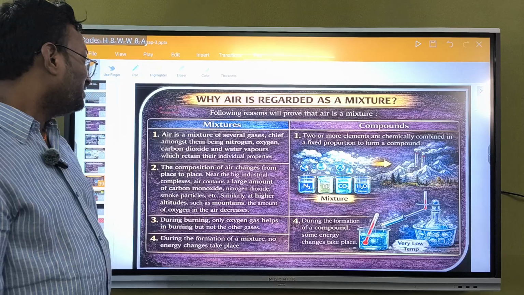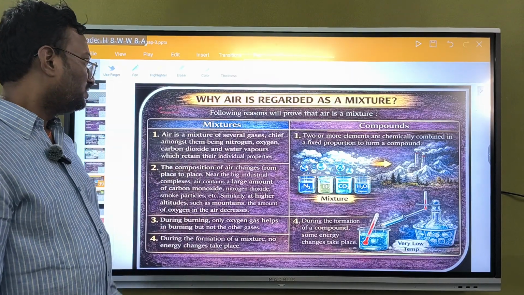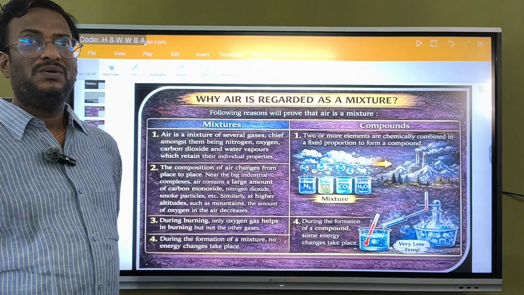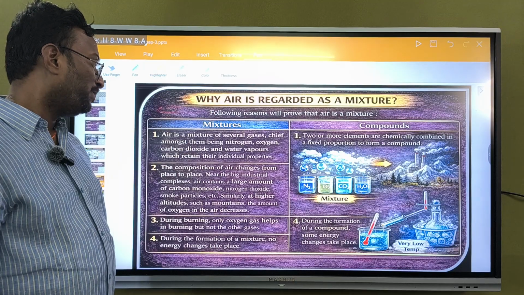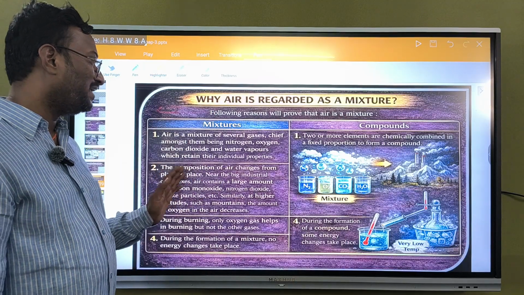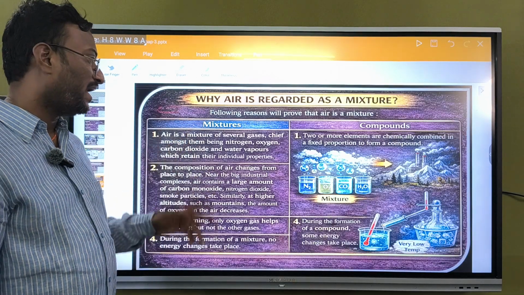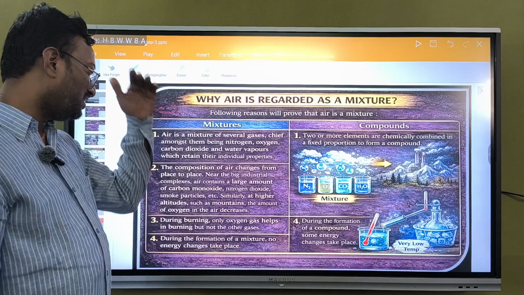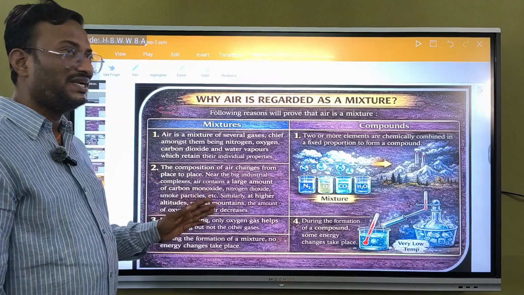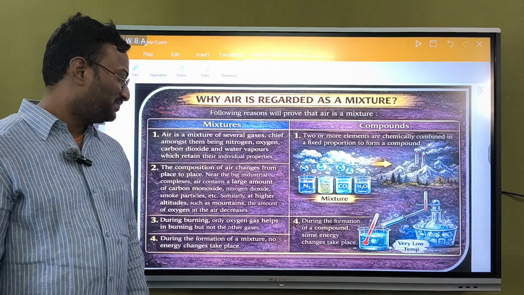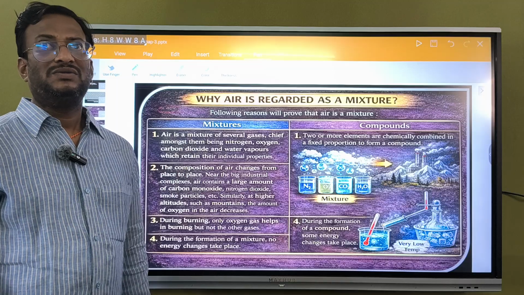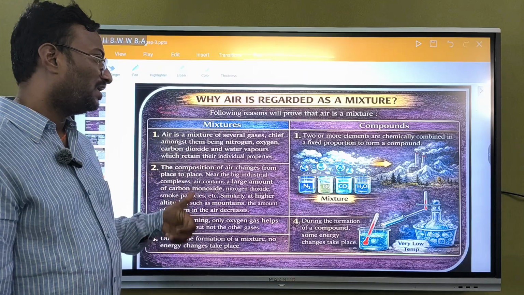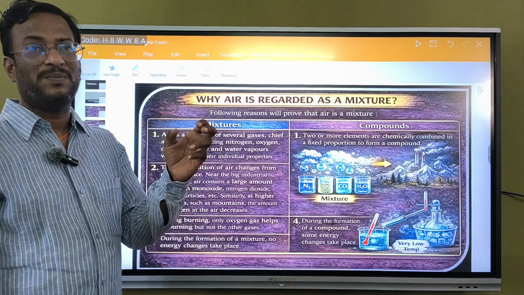The composition of air changes from place to place. Near a bigger industrial area we will expect more carbon dioxide, and similarly at higher altitudes such as mountains, the amount of oxygen in air is going to be decreased. Especially why the amount of oxygen is decreased at higher altitude, because its density is going to be decreased.